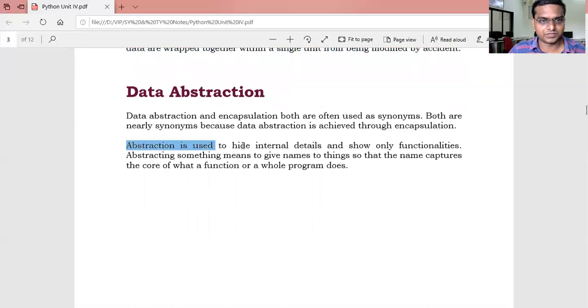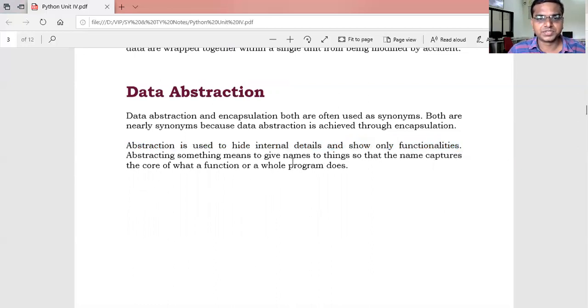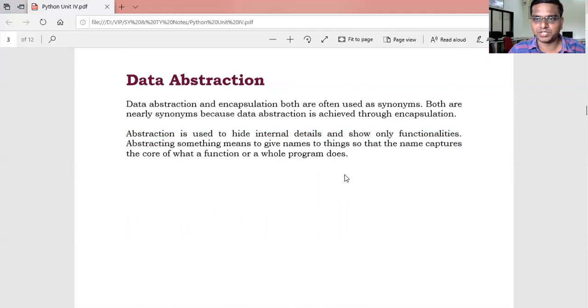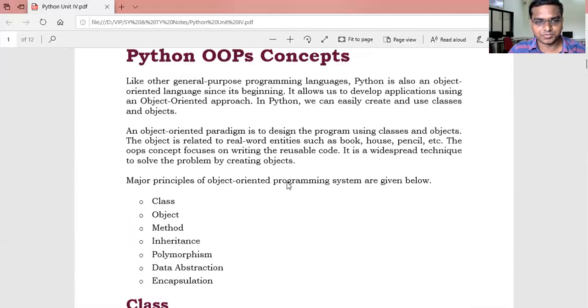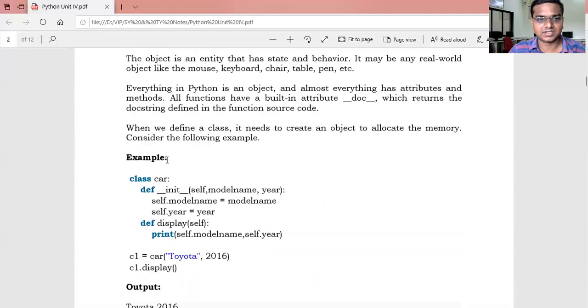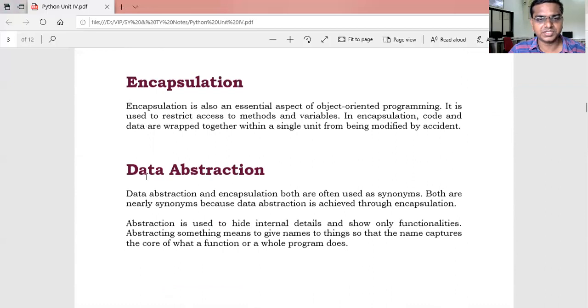Abstraction means giving a name to things so that the name captures the core of what the function or whole program does. So these are the main concepts of object-oriented programming: class, object, method, inheritance, polymorphism, encapsulation, data abstraction.